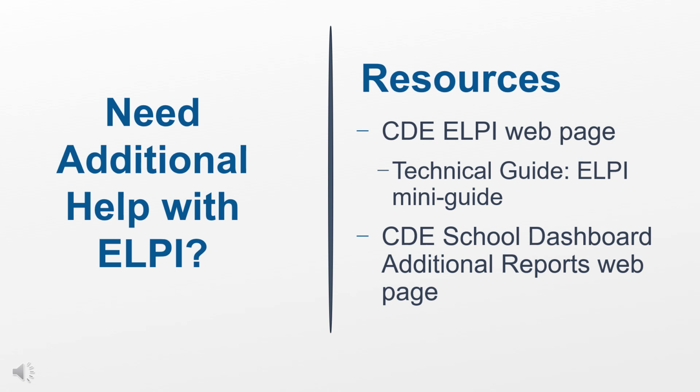On that page, you'll find a link to the 2024 Technical Guide, where we also have an LP mini guide available. Once the dashboard has been released and the School Dashboard Additional Reports web pages have been updated, districts and schools can find LP data that is more specific than the data found on the dashboard. We are going now to finish up our presentation with some general review of the dashboard rules.